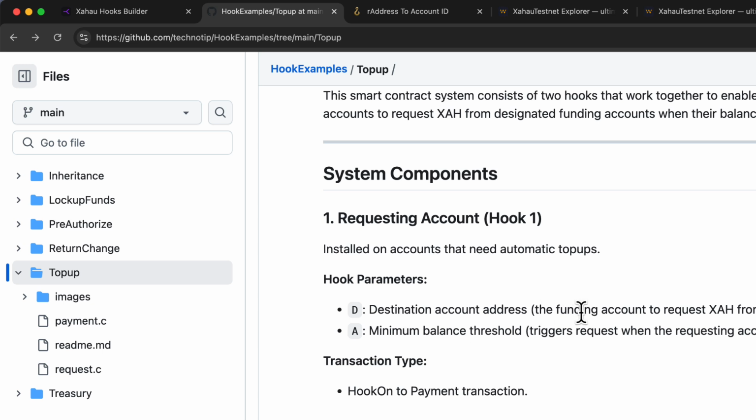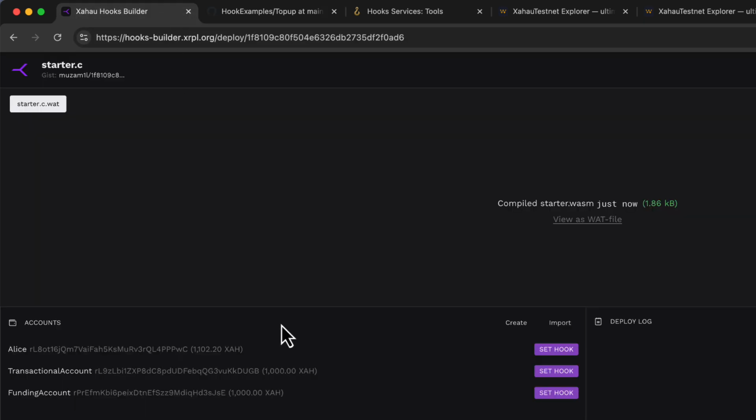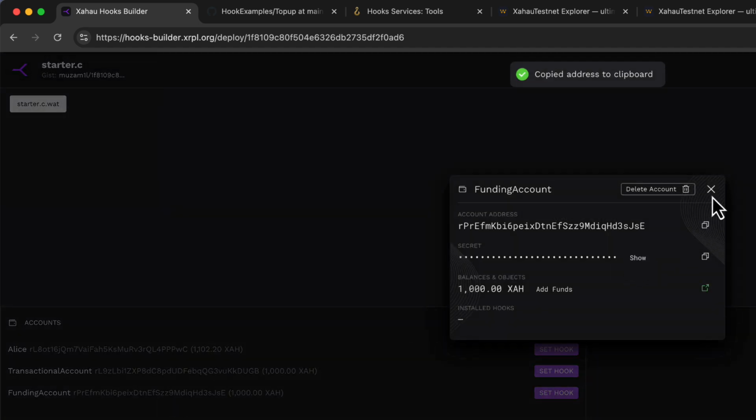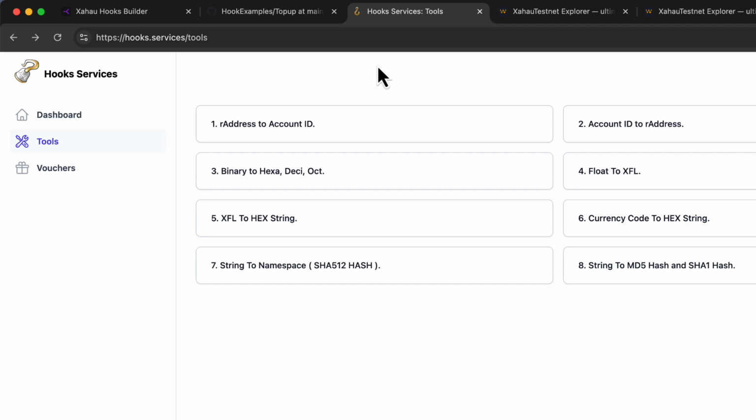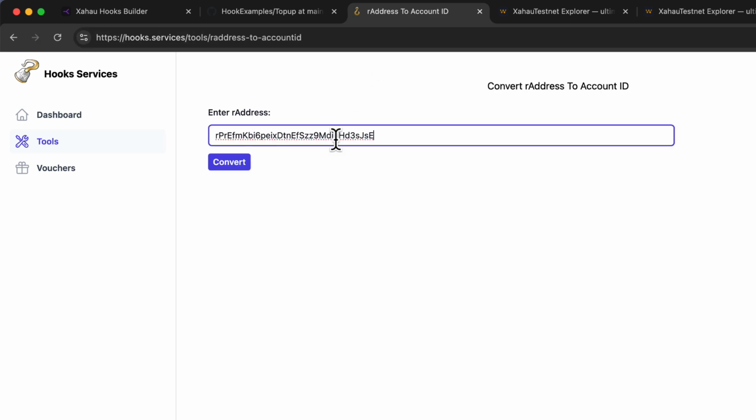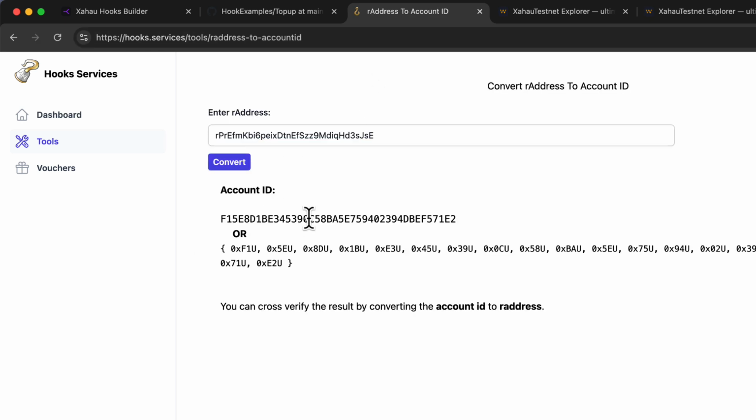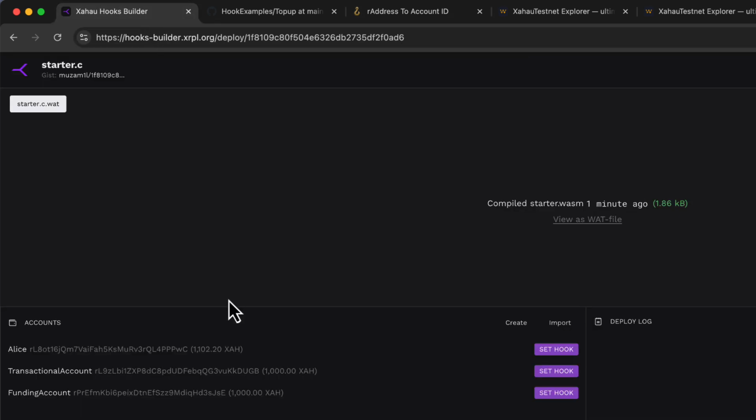Hook 1 takes two hook parameters: the destination account, which is the funding account, and the balance amount at which this hook gets triggered. So let's first get the account ID of the funding account. Copy this. Now let's install the hook.